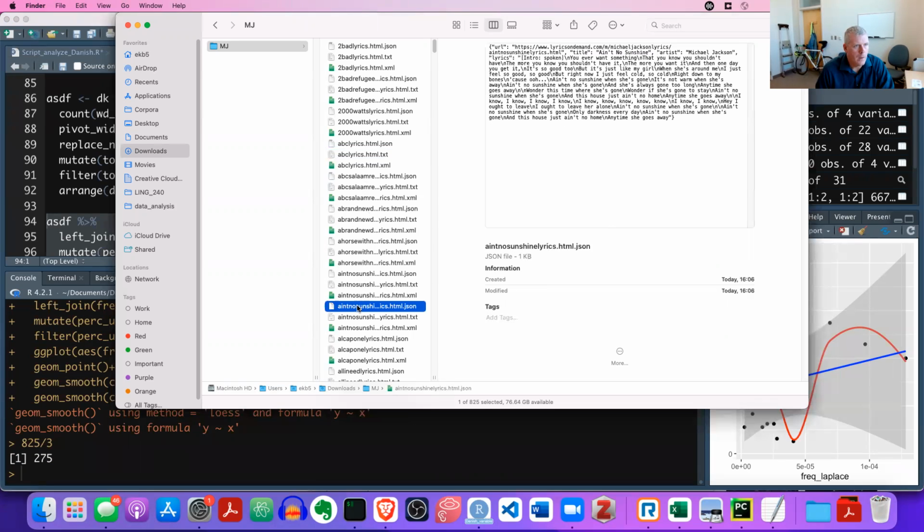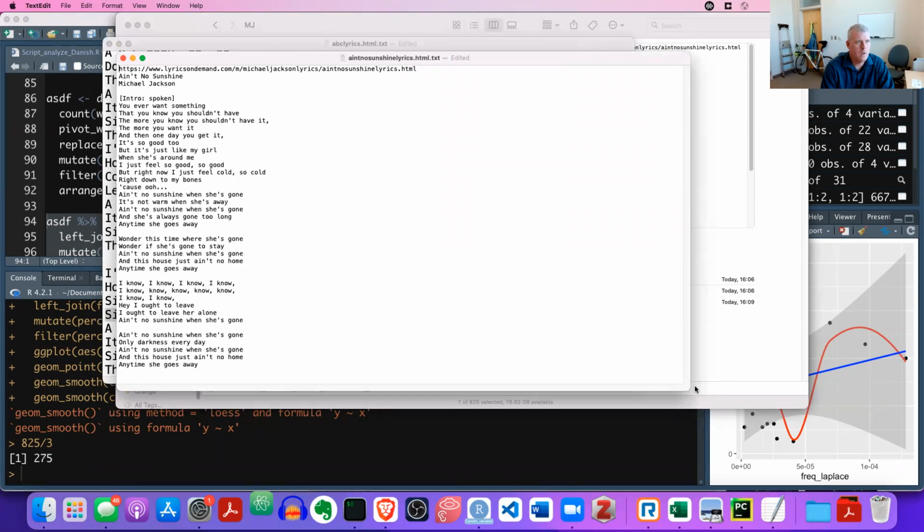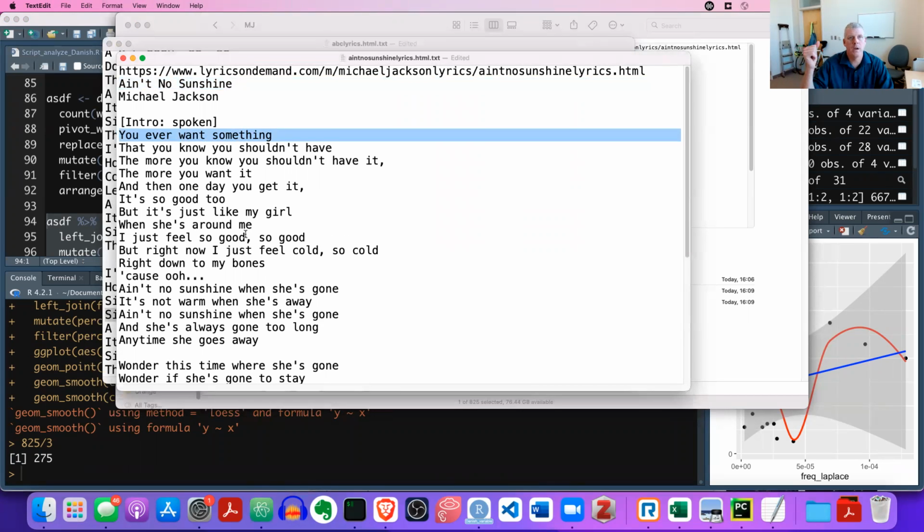What's this one? Oh, that's JSON. Let me open up that TXT file. This one is Ain't No Sunshine. There. So there you go. It's that quick to scrape all of Michael Jackson's lyrics. I did it in a couple minutes.